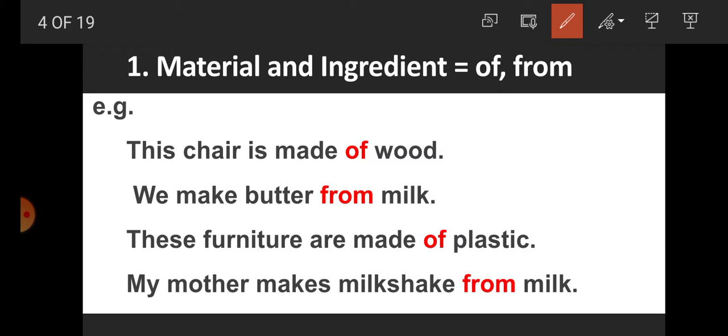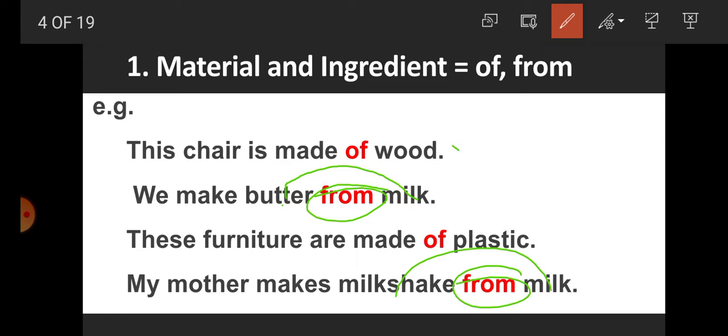Students, one more thing we have here: when the material changes its form, then we use the preposition from. For example, butter is made of milk. So here milk changed into the form of butter, and in the fourth sentence milk changed into the form of milkshake. So the form is changed, and that's why from is used here.